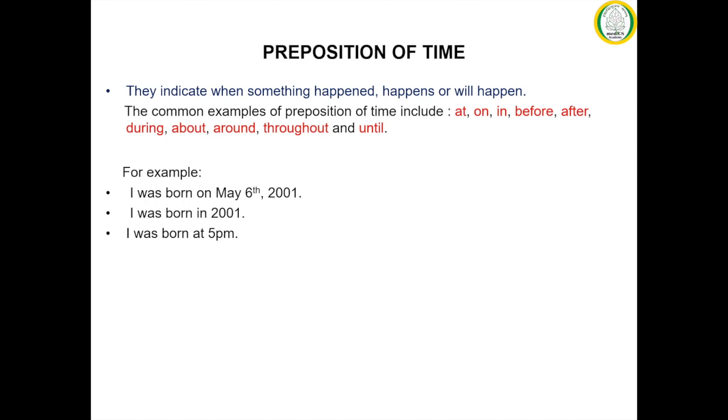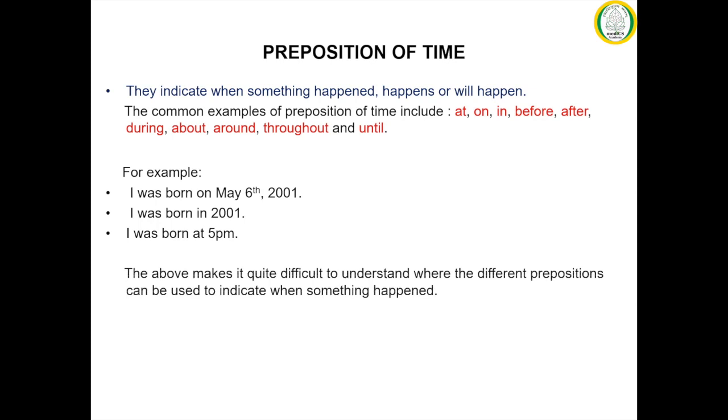Example 3, I was born at 5 p.m. Here you can see all of the sentences indicate the time, that is May 6, 2001, 2001 and 5 p.m. But we can see that different prepositions are used: in the first sentence on, in the second sentence in, and in the third sentence at. So it creates confusion in the mind about which preposition to place where.